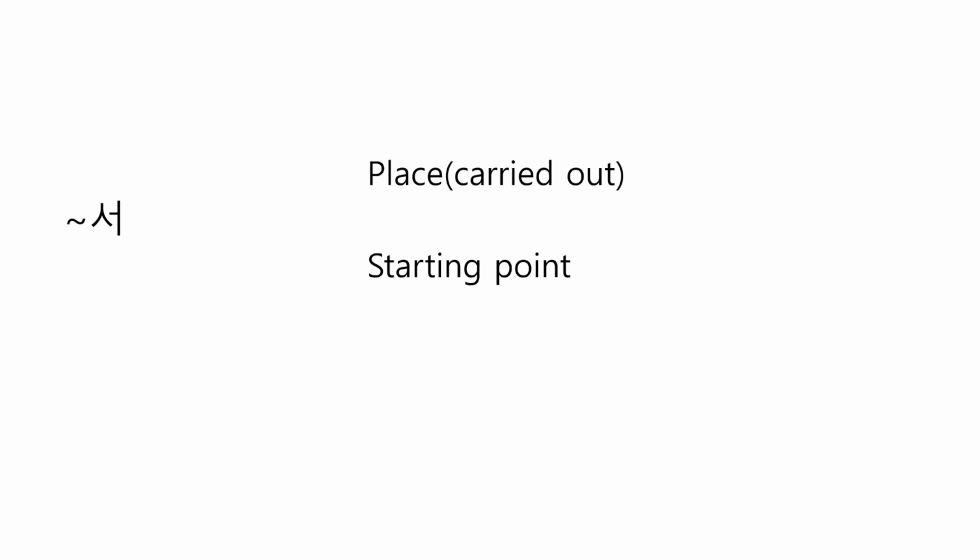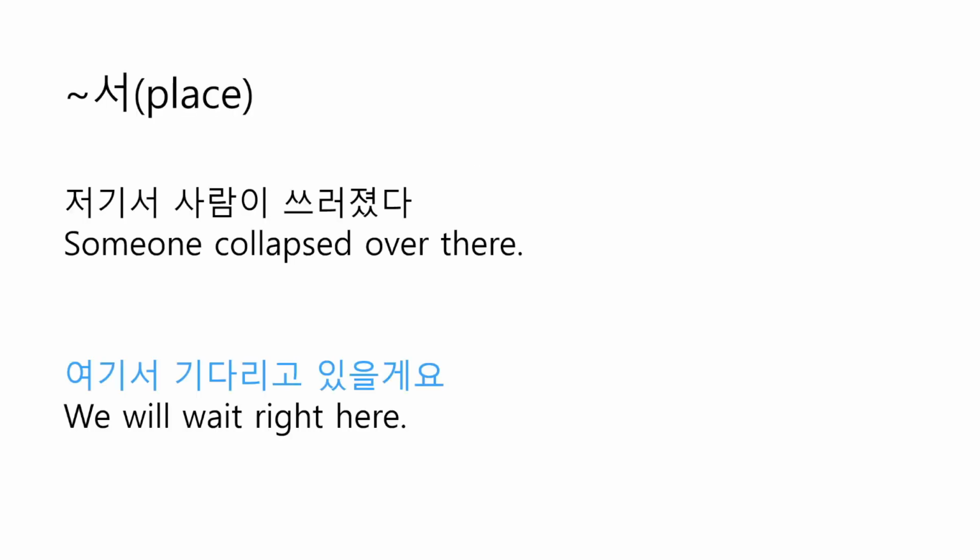The next particle we will learn is 에서, which shows the place where the verb is carried out or the starting point of the verb. When 에서 is used to show the starting point, it must be used with 에, just like 에게 we just learned. But we will talk about it later, and let's learn about the one that shows the place. Place marking 서 shows the place where the verb is carried out. For example, 저기서 사람이 쓰러졌다.